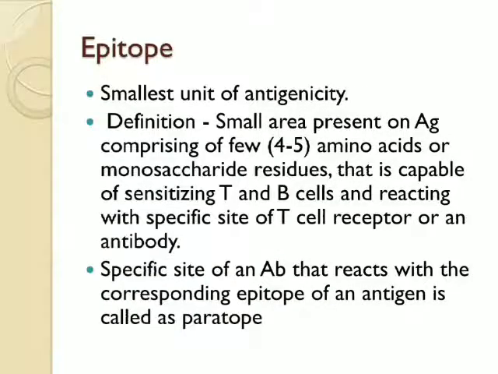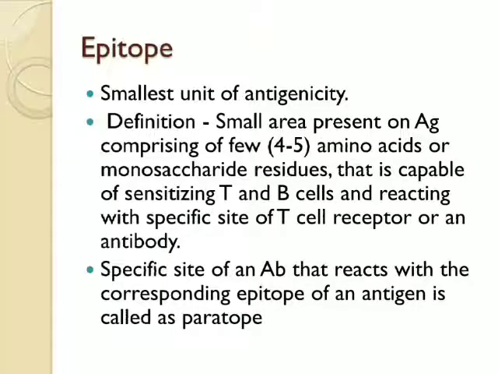Epitopes, the smallest unit of antigenicity. If we define it, it is a small area of the antigen with 4 to 5 amino acids or monosaccharide residues that is capable of sensitizing a T cell or B cell and reacting with the specific site of the T cell receptor or an antibody.